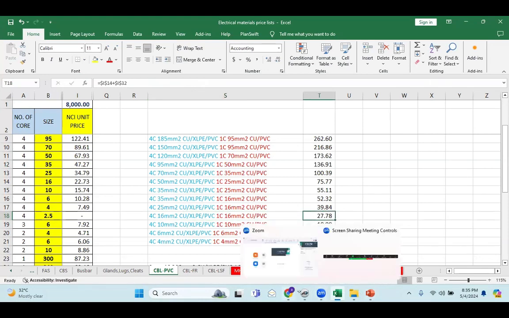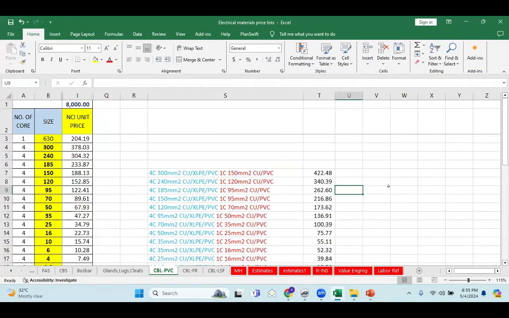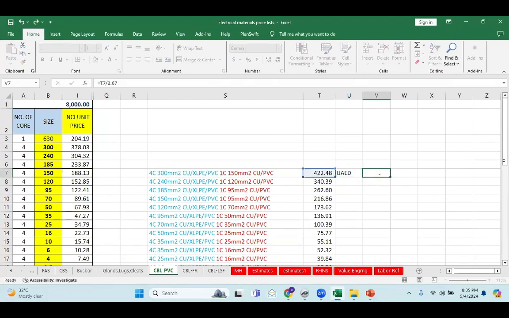So I'll go back to my sheet again and put here 27.78. And one more thing, these prices are in United Arab Emirates dirhams, UAE dirhams. Okay, it's not in dollars. So you can convert into dollars also. One UAE dirham is divided by 3.67, and you'll get the total price in US dollars also.